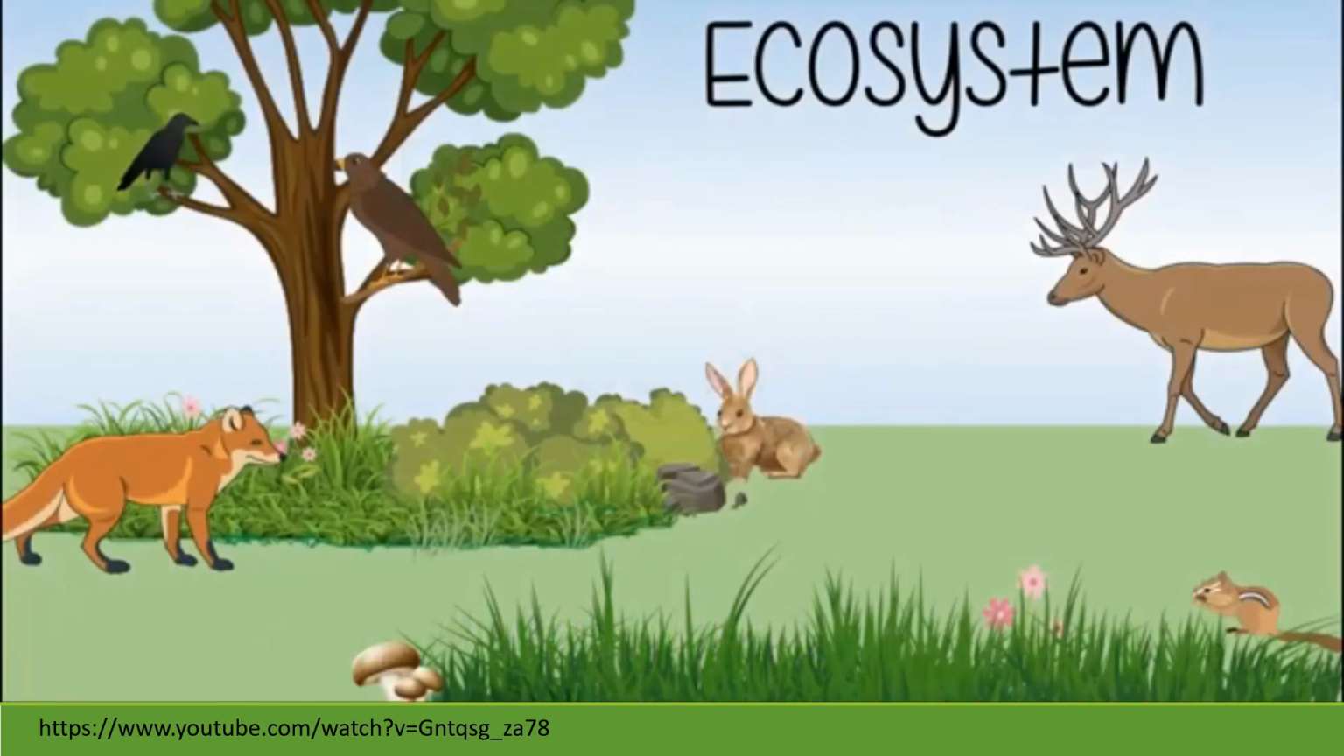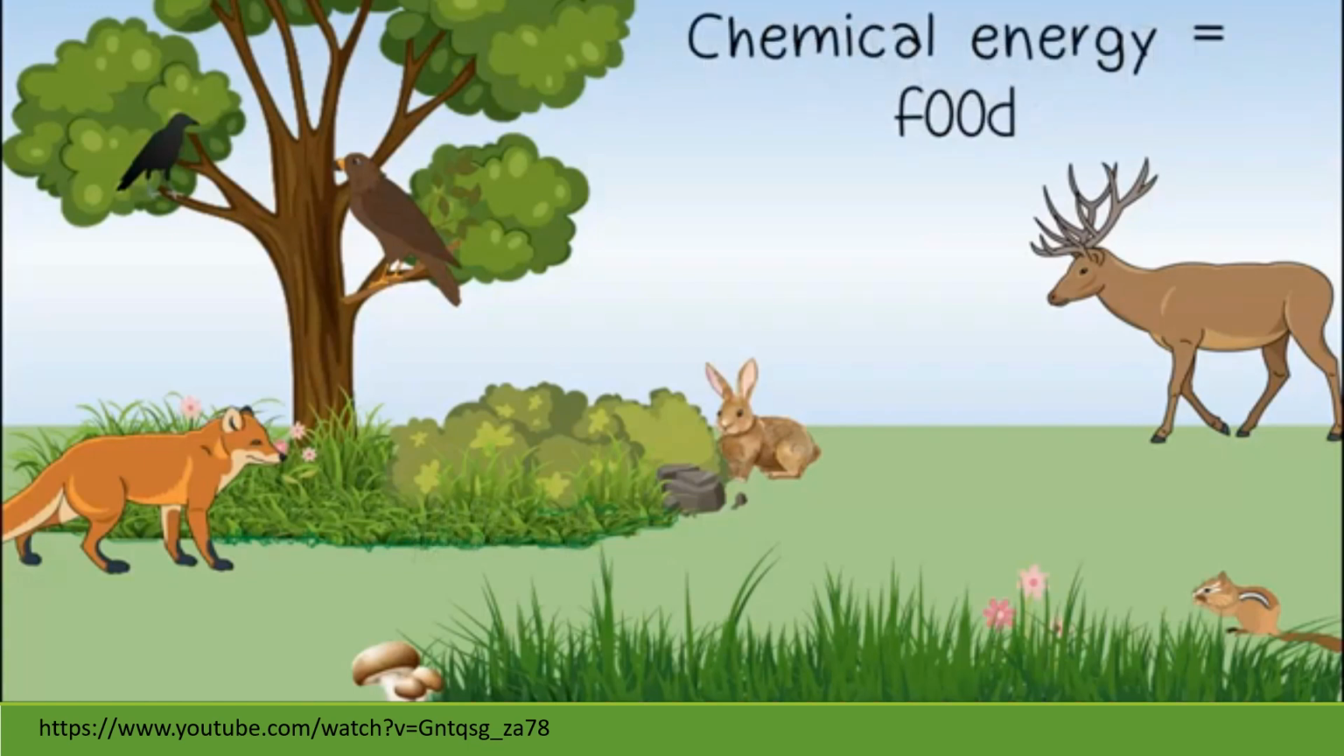Here we have a field ecosystem made of biotic and abiotic factors. The biotic factors in an ecosystem can be classified according to how they obtain chemical energy. Chemical energy is just a fancy name for food.